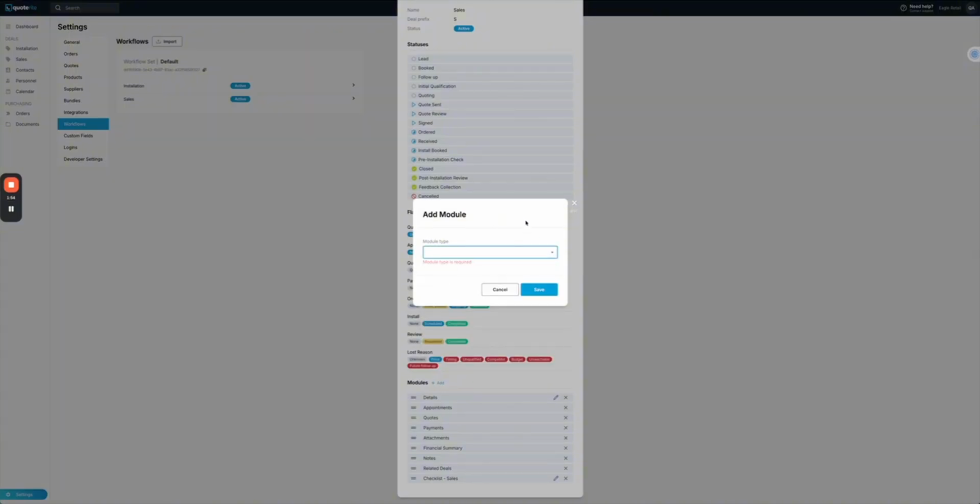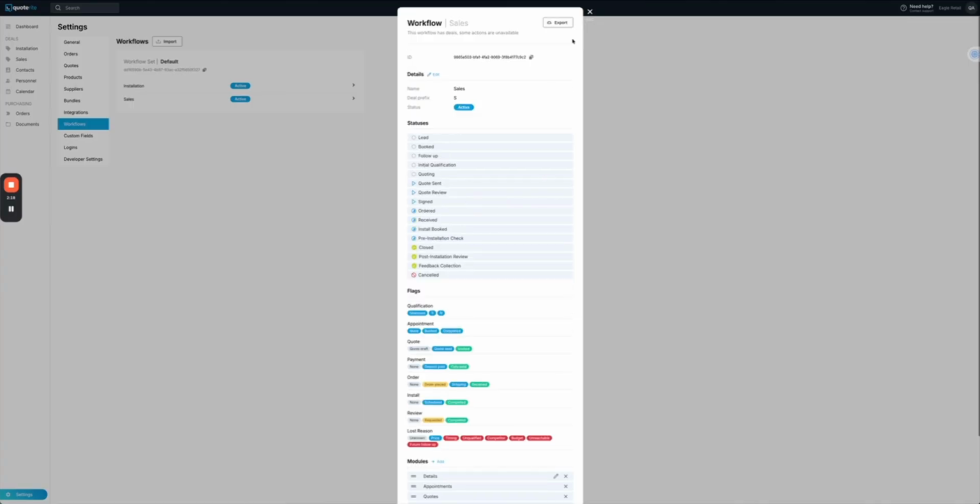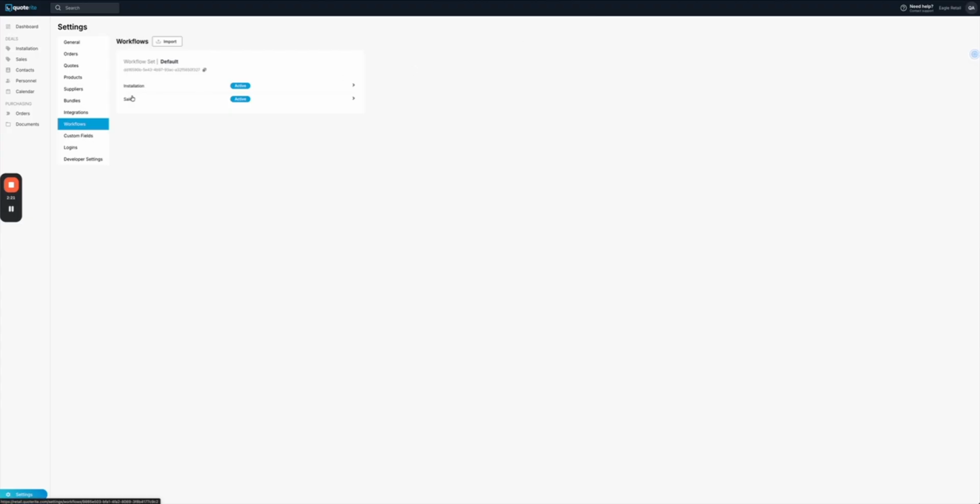Now this sort of flexibility means that your company's current operations can be matched to Quoterite's system to ensure that you're not having to mold or change your business around our platform, which is critical when it comes to getting live and getting on board, and I guess adoption for clients using it. So these are all fully custom. We can have as many workflows as we want. We can call them what we want.